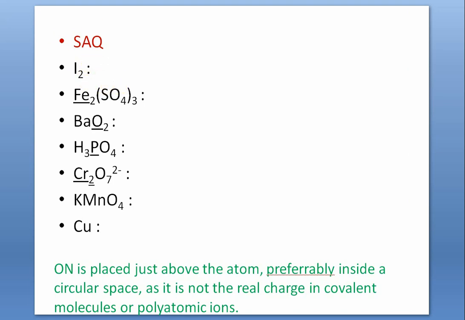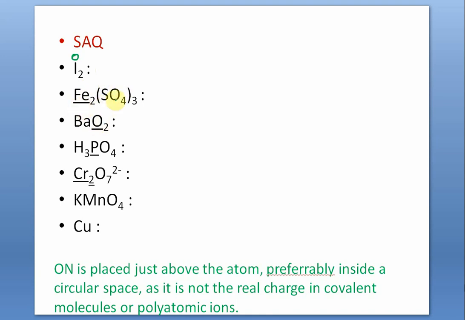Now tell me, what will be the oxidation number of iodine? Each iodine? Obviously 0. Why? Because it is in the uncombined elementary state. In the elementary uncombined state, even if it is a diatomic or a triatomic molecule, each atom will have 0.